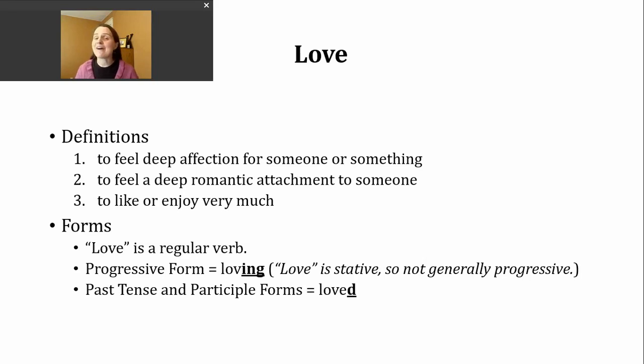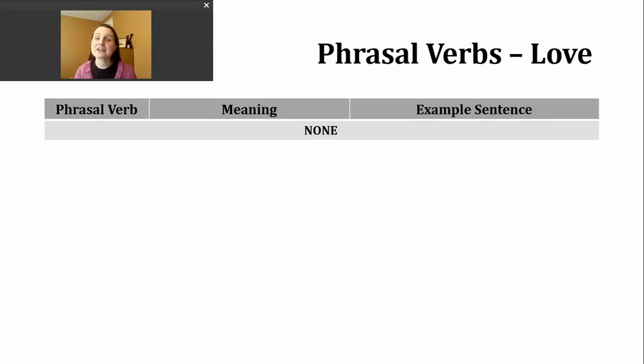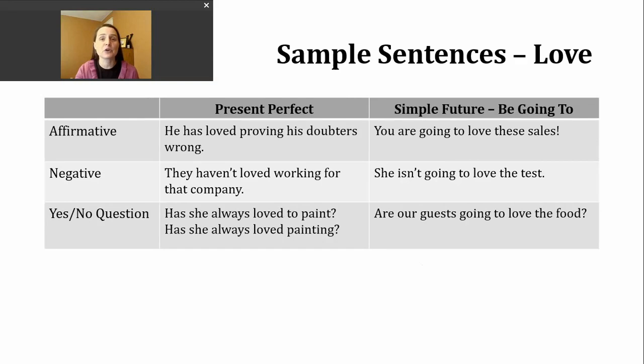If, though, we want to make our verb past tense or use a participle form, one of the perfect tenses, then all we need to do is add the letter D since this verb already ends in an E. The base verb, love, ends with this voiced V sound. So our past tense ending is just going to make a D sound. Loved, loved. You'll be happy to know I don't have any additional meanings in combination with phrasal verbs, so that